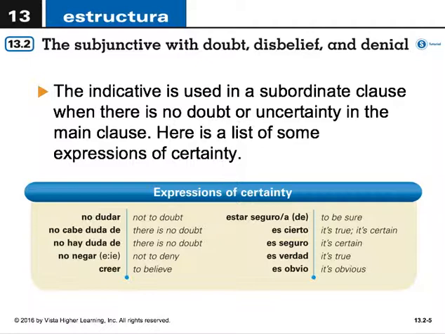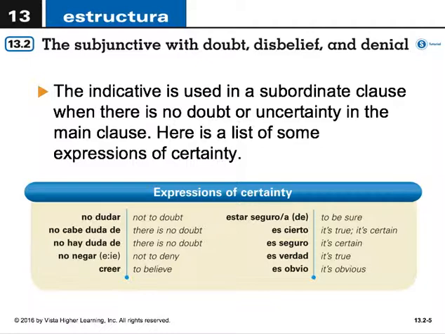In contrast, the indicative is used in a subordinate clause when there is no doubt or uncertainty in the main clause. If we're sure about something happening, there's no hypothetical nature, no speculation, no doubt, denial, or disbelief expressed, you would use the indicative mood to convey that thought. For example, no dudar, not to doubt.